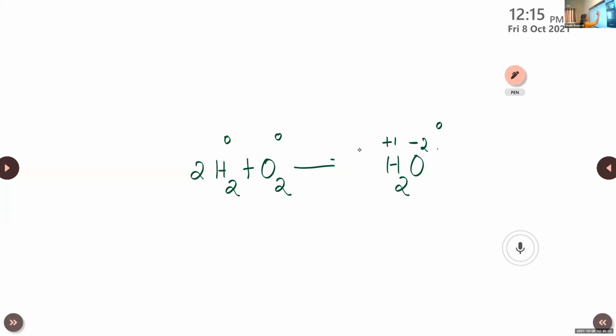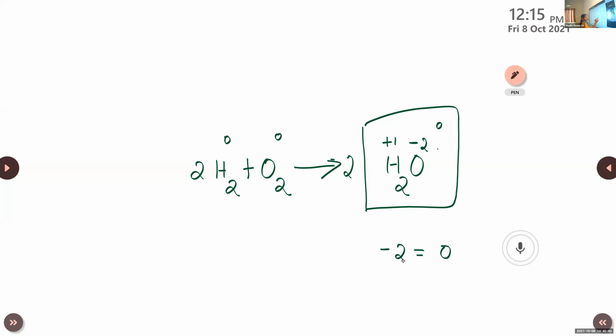Right? 0. You can leave this part. Only H2O. Consider H2O. No need to look at the balanced thing. Okay? Here the sum total is 0, where the oxidation number total is equal to 0. In the case of oxygen, it is -2, and hydrogen is +1. But there are 2 hydrogen atoms, right? So it is 2 into 1 plus -2. That means 2 minus 2, which is equal to 0.